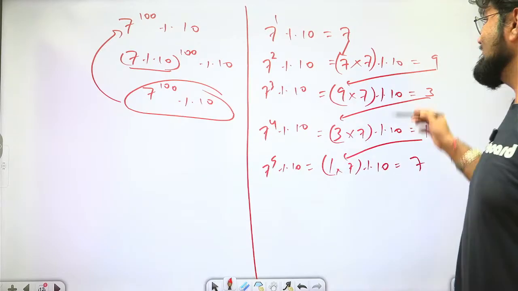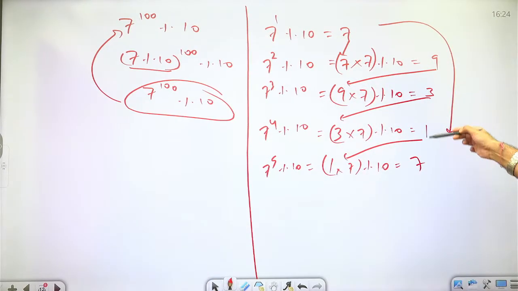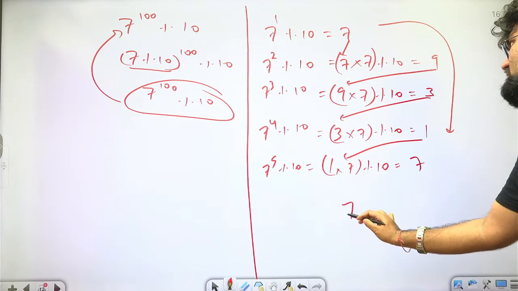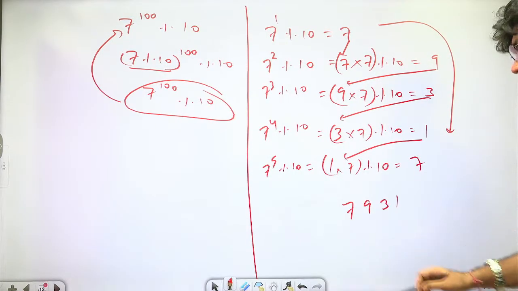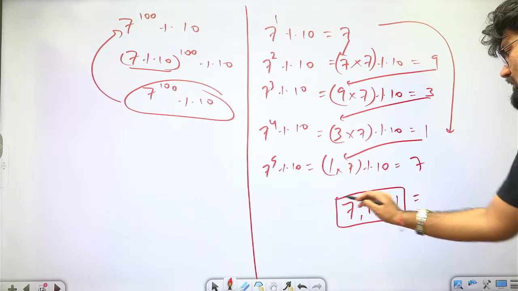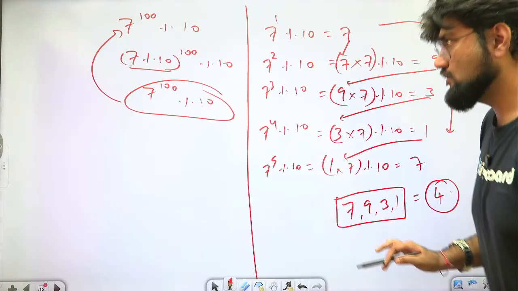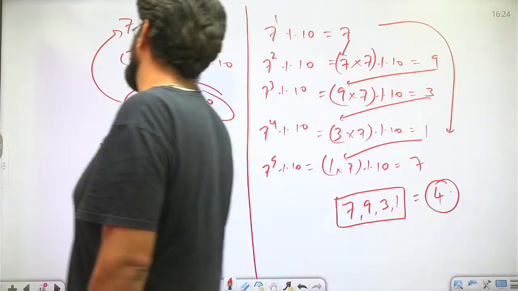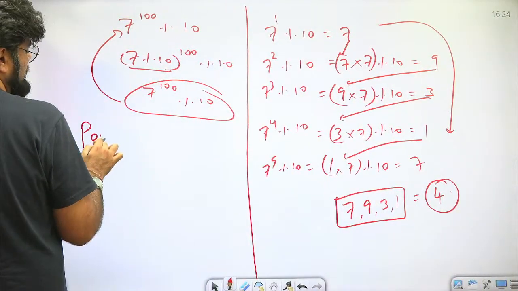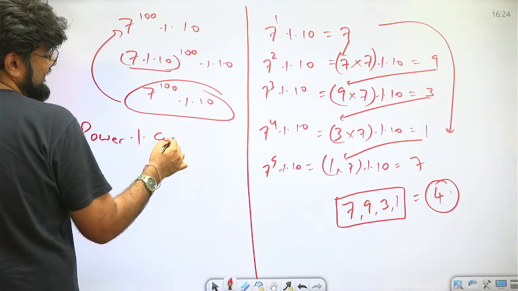Now what exactly is going on is, this is the cycle. This is being repeated now. Again we'll have 7, 9, 3, 1. Again we'll have 7, 9, 3, 1. So what is my repeat block? It looks like 7931. This is a cycle. What is the cycle length? The cycle length is 4. So we'll divide this power here. This power will be divided by the cycle length, modulo divided by the cycle length.